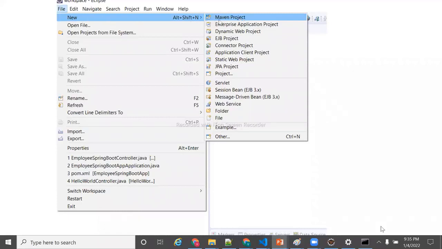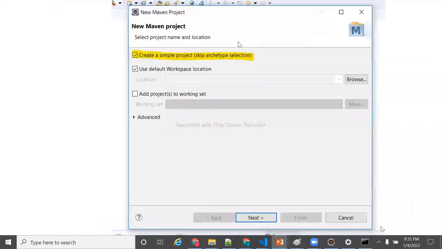Immediately you will get File, New, Maven Project. Then after that, there is a checkbox which I highlighted in the strip. This checkbox you need to check. New Maven project, simple project.